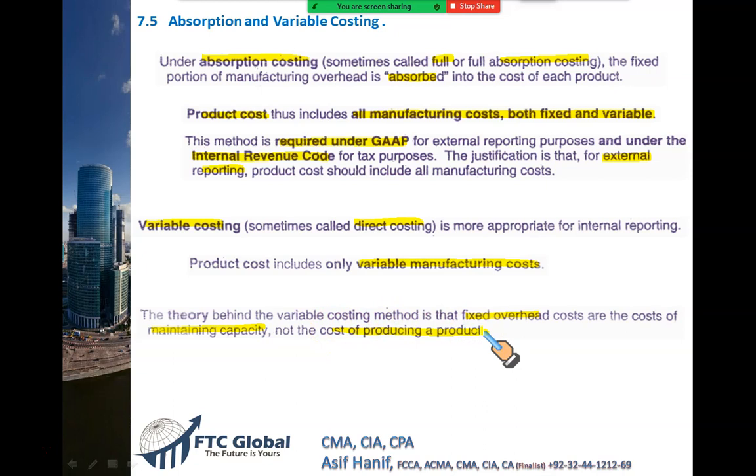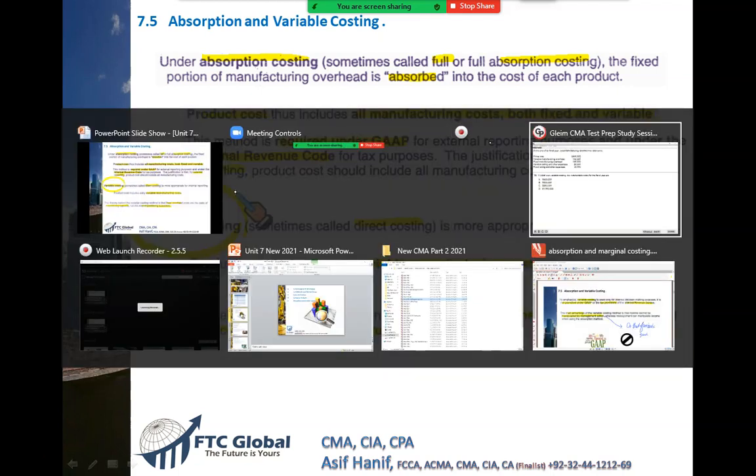This argument is fine because rent has to be paid whether you produce or not. If you don't produce anything, still you have to pay rent. You have to pay insurance. You have to charge depreciation. So this argument is right, but this argument can be defeated. If there was no factory, no rent, there would be no production. So there are counter arguments as well, but there is some special reason why we use variable costing. So let us first try to bring it in some numeric form.